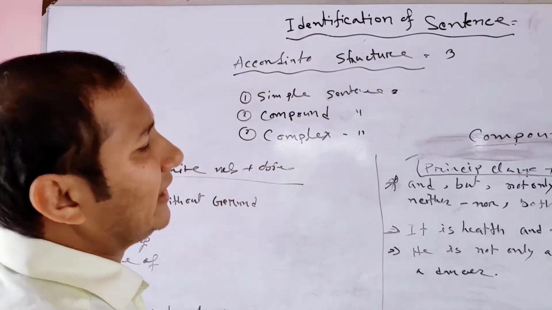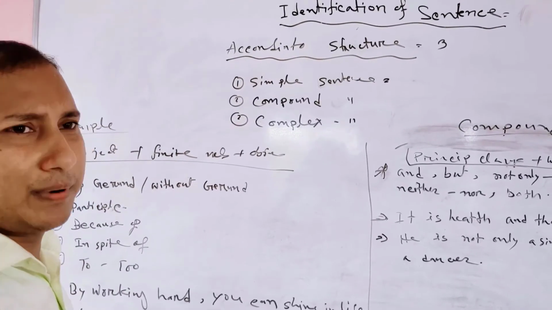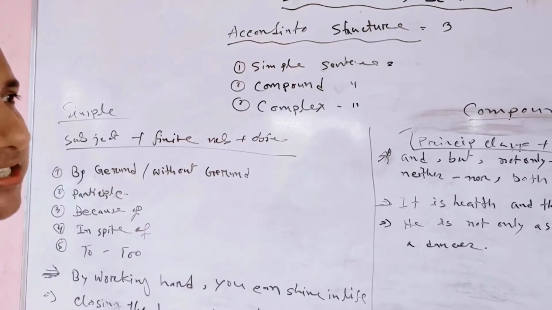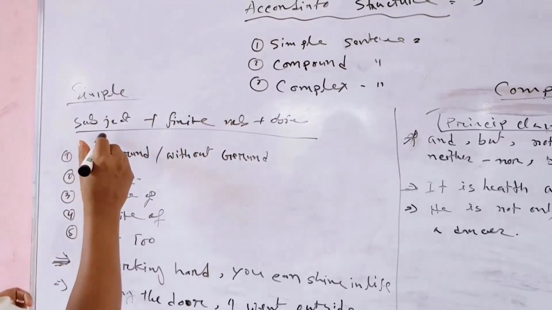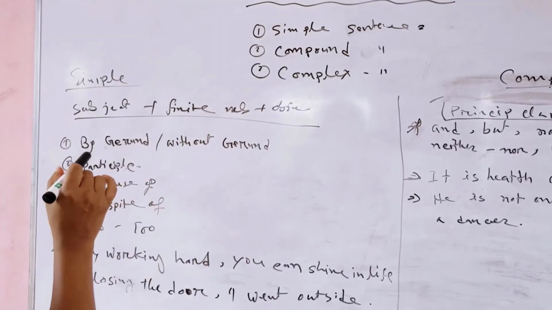According to structure, sentences are of three kinds: simple, compound, complex. Simple sentence. What is the structure of a simple sentence? Subject, finite verb, object.